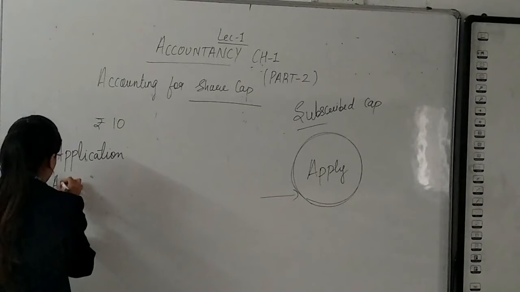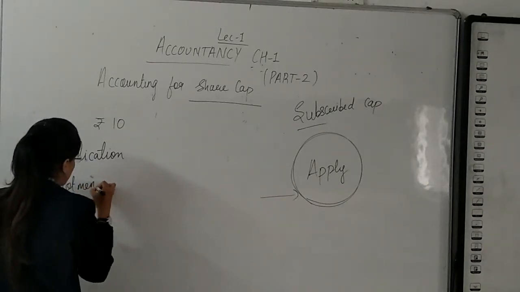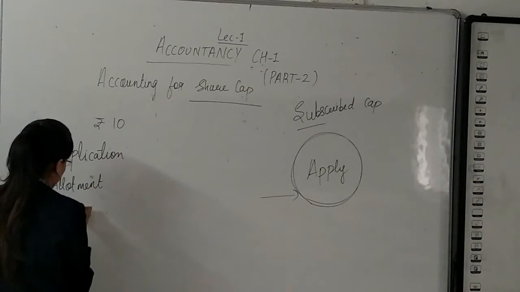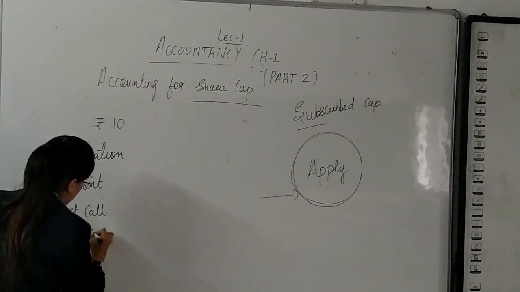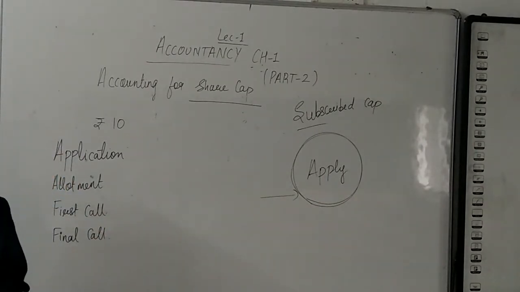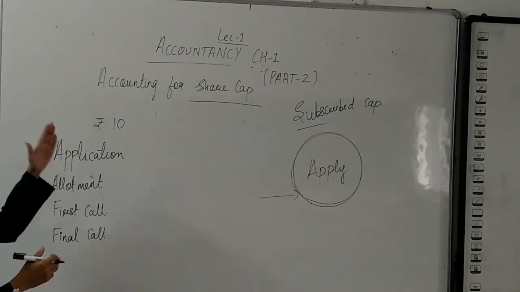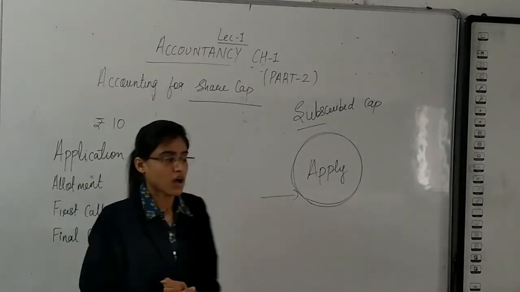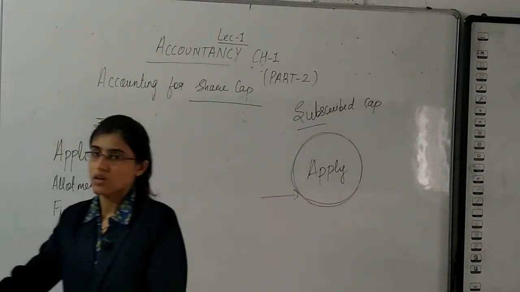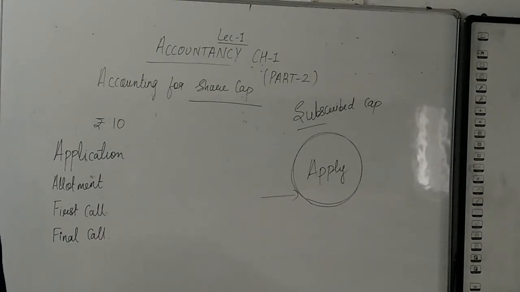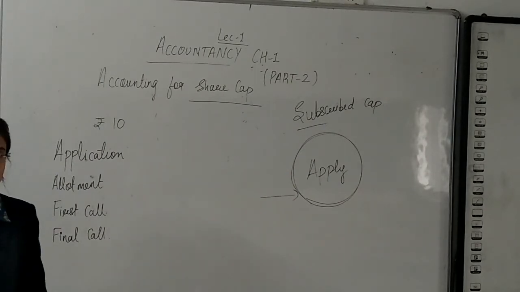Application, allotment, first call, final call. Yes, these 10 rupees will be called from the public in installments. Yes, they will be called up in installments. Application, allotment, first call, final call. Right?